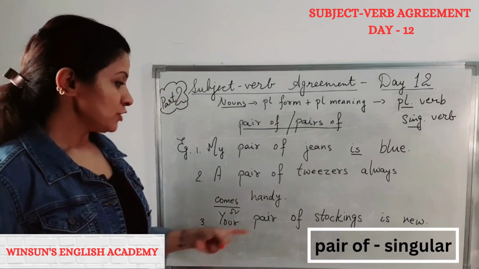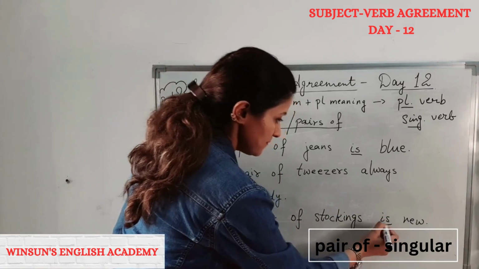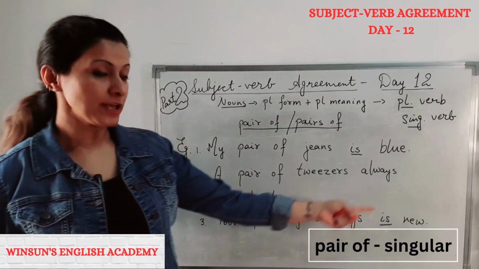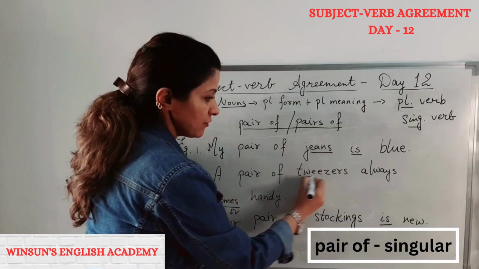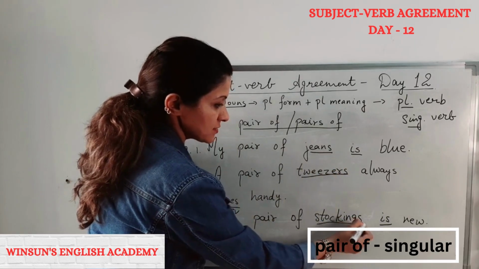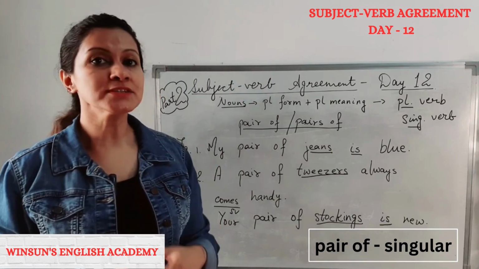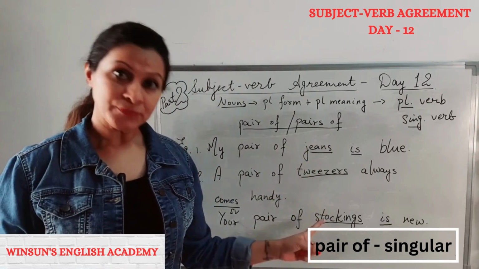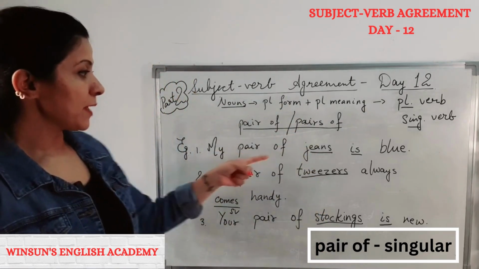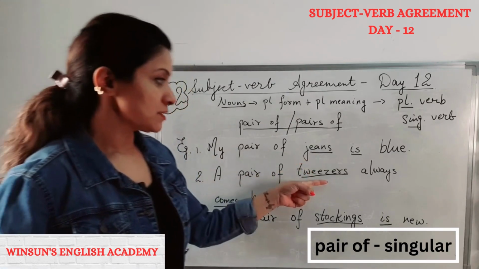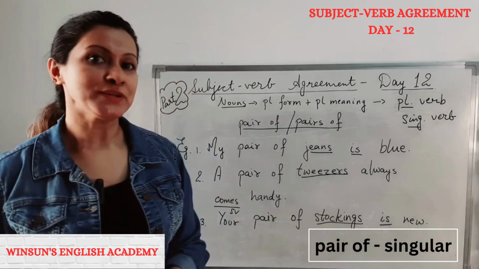Third one, your pair of stockings is new. Now, if you notice here, everywhere we have used S because this is the original form. We cannot have a singular form of these. Okay, that is why they are always plural. I cannot say my pair of jean or pair of tweezer or pair of stocking. No. Okay, let us look at more examples now.